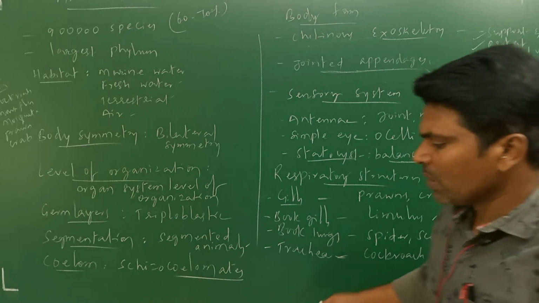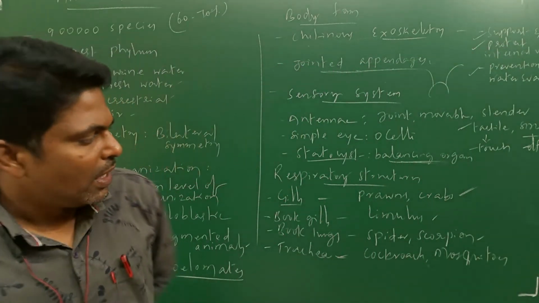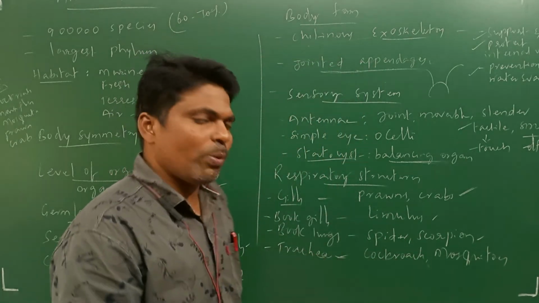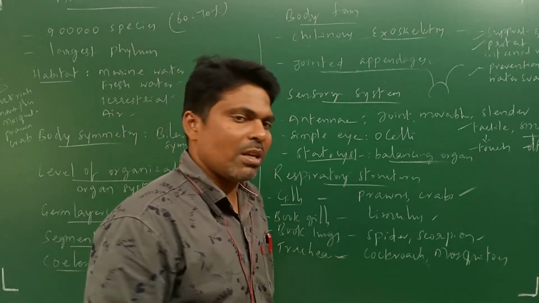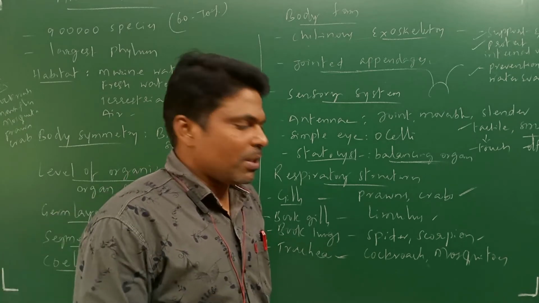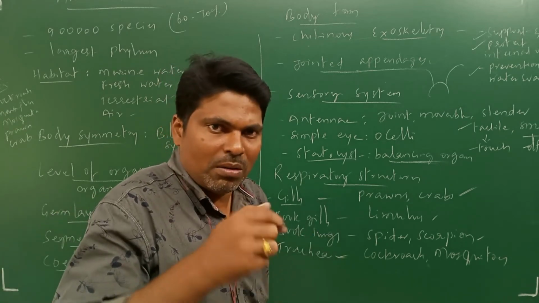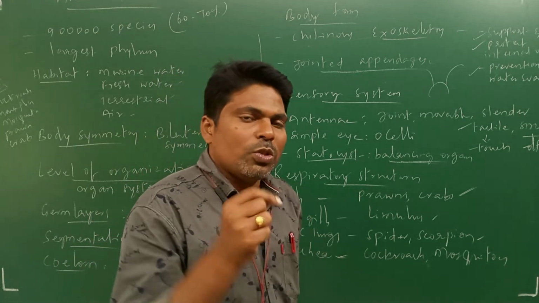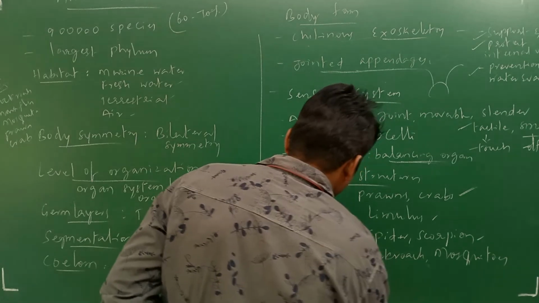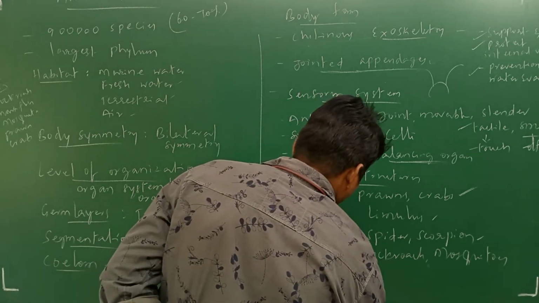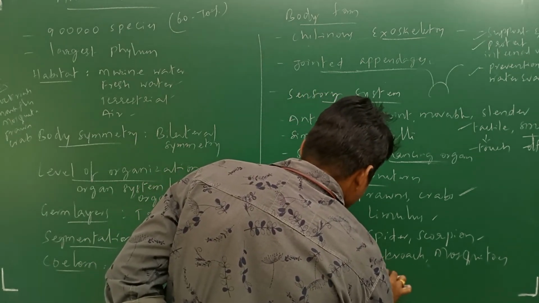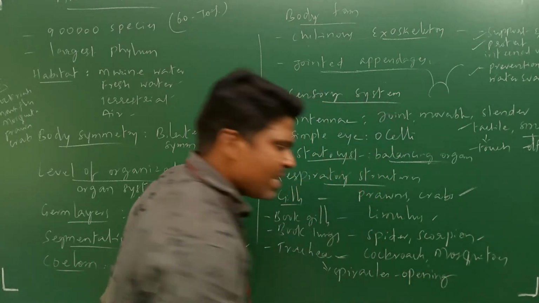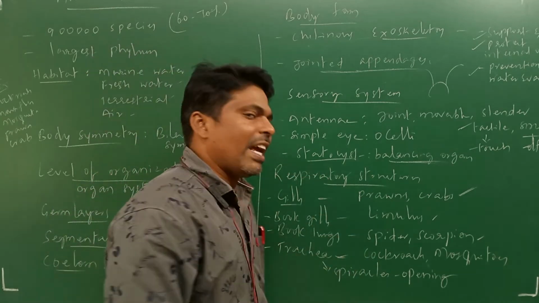Next, the tracheal system. You can observe this tracheal system in cockroaches and mosquitoes, and in many other organisms too. On the lateral side of the body of these organisms there are small pores, which we call spiracles. Spiracles are simply openings through which air enters into the tracheal system.